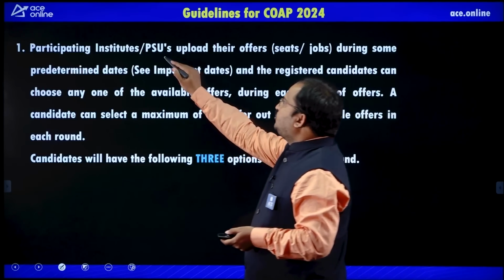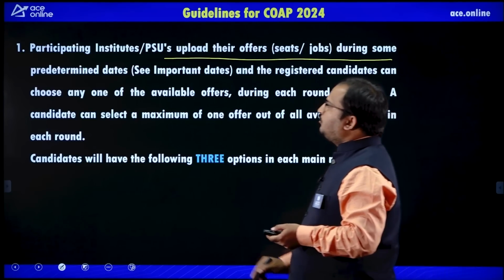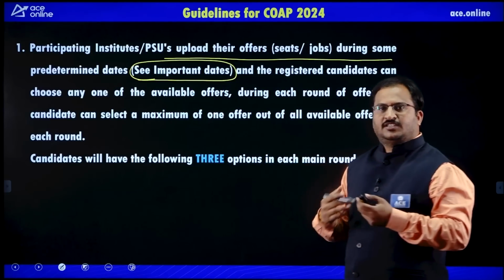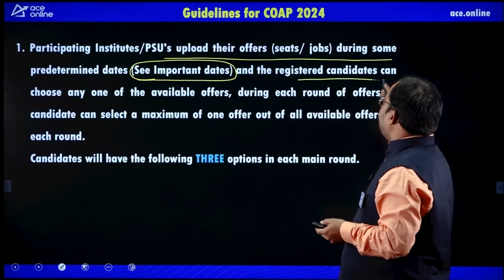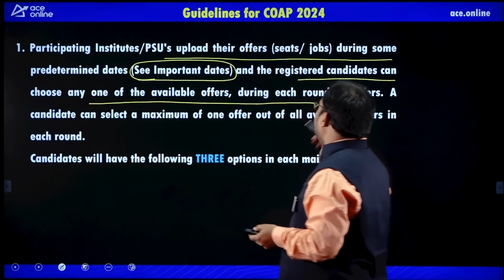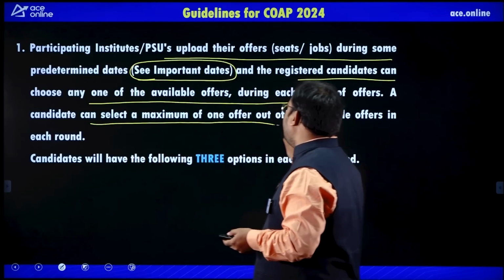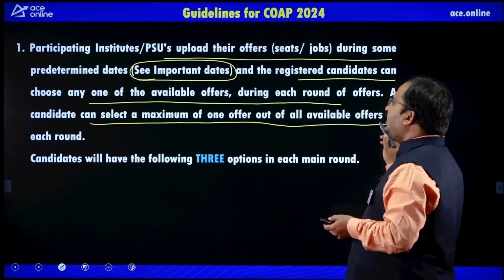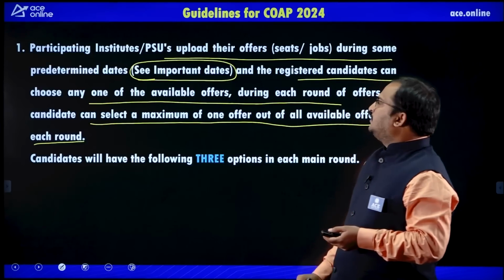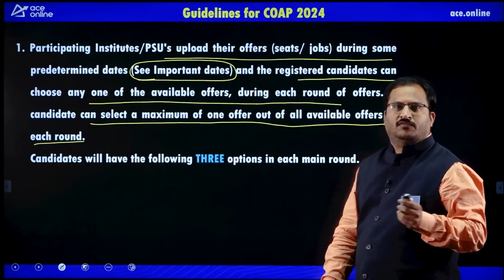Participating institutes or PSUs upload their offers, seats or jobs during some predetermined dates. So, you need to see the important dates with respect to those institutes, and the registered candidates can choose any one of the available offers during each round of offers. A candidate can select a maximum of one offer out of all available offers in each round. So, try to remember this. You can select only a maximum of one offer.